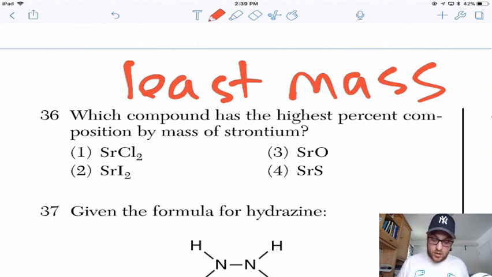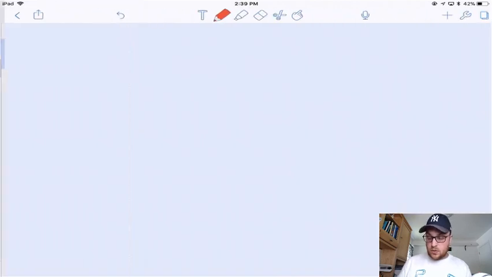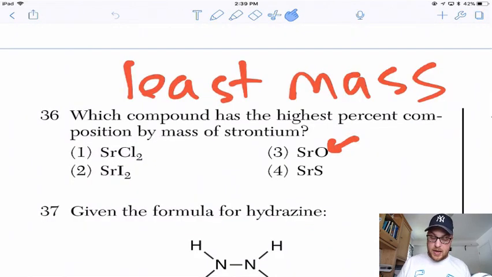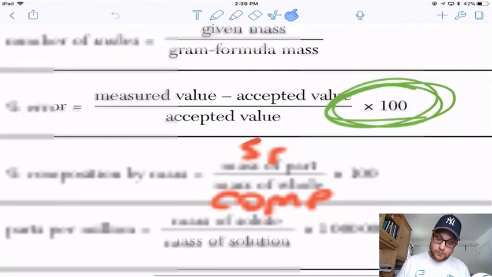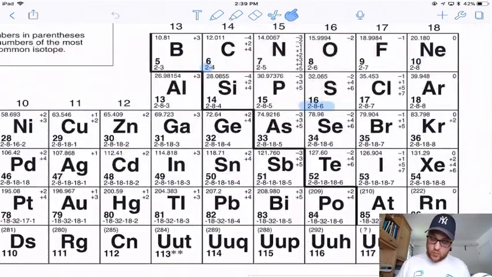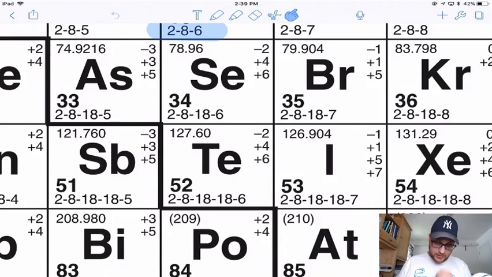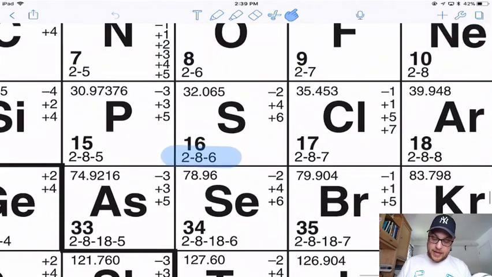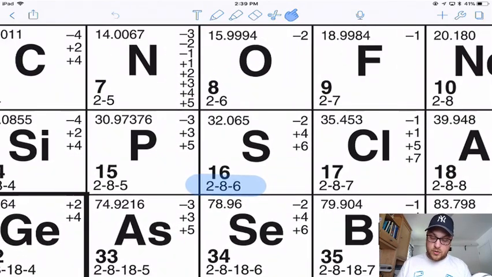So we can look up all these masses on the periodic table. So oxygen, sulfur, chlorine, and iodine. Iodine weighs 127, chlorine is 35, sulfur is 32, and oxygen is 16. So I was just looking up their masses.